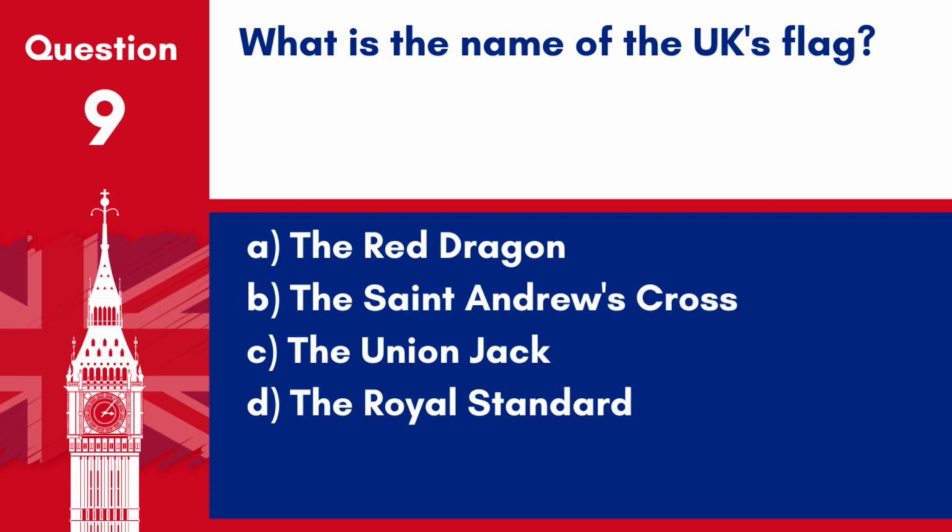Question 9. What is the name of the UK's flag? A. The Red Dragon. B. The St. Andrew's Cross. C. The Union Jack. D. The Royal Standard. Answer: C. The Union Jack. The national flag of the United Kingdom is known as the Union Jack.